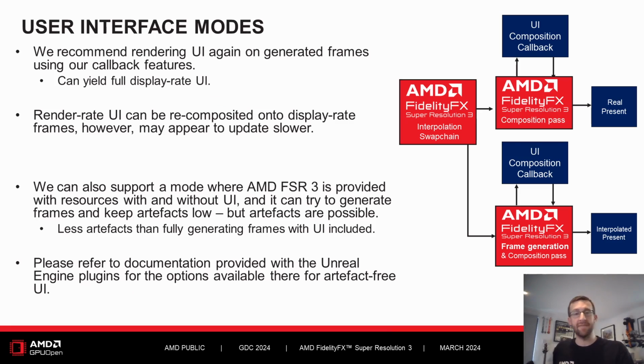FSR3 has many different modes for compositing or redrawing UI onto the generated and real frames. We have a basic mode which simply takes a render rate UI plane and composites it onto both real and interpolated frames. We also have a path which takes a pre-UI scene as well as a presentation surface and tries to treat UI areas differently during interpolation. These can both work well but have downsides.